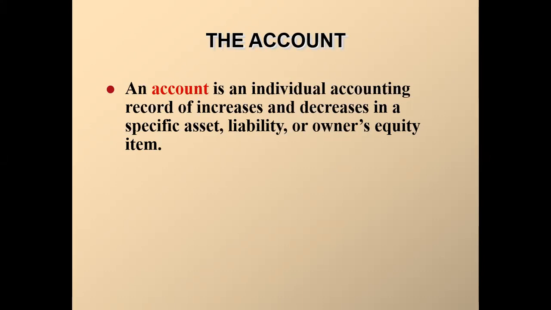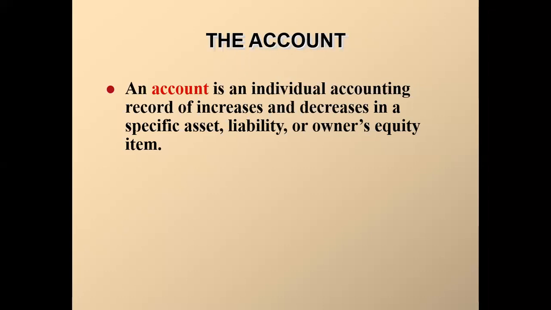We have done increase and decrease in the supplies column, and in the accounts payable column, in different columns for asset, liability, and ownership item. So if we keep this increase and decrease as an individual record, then we'll call it an account.